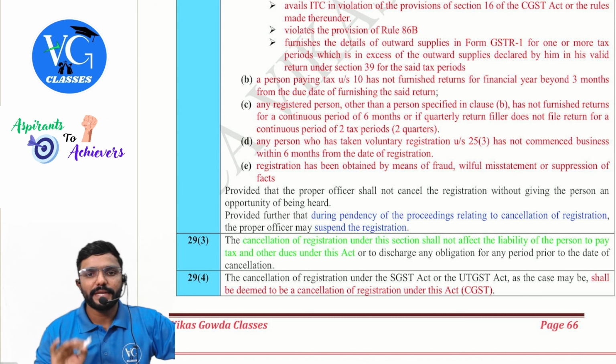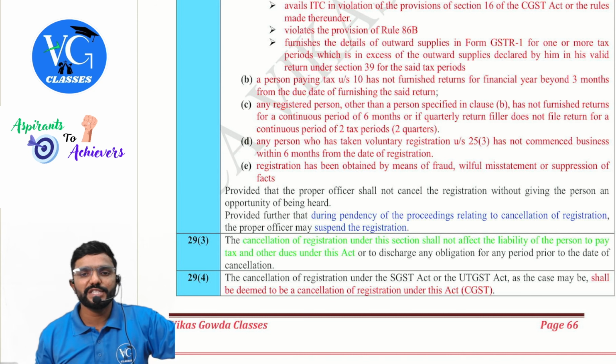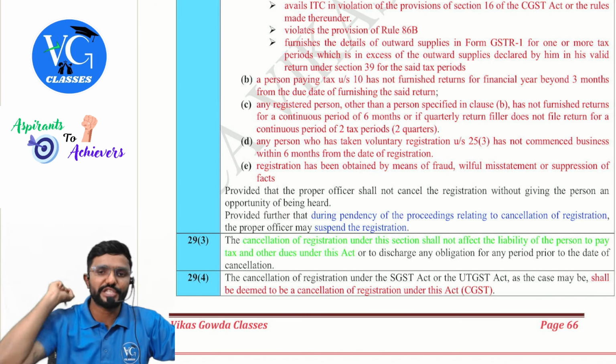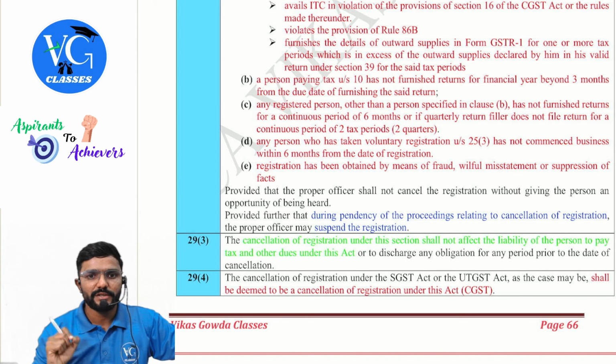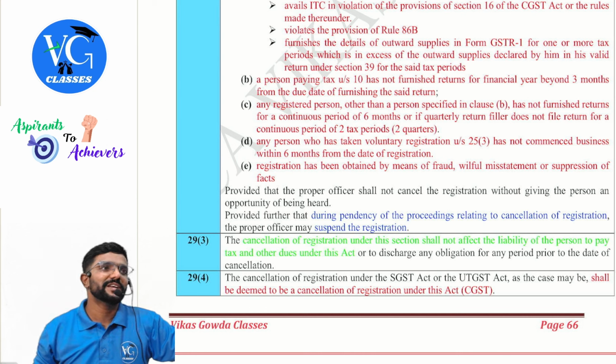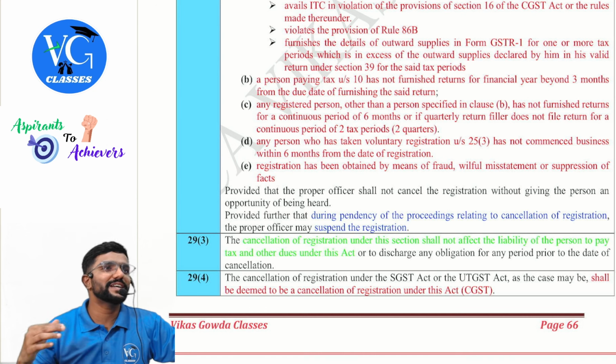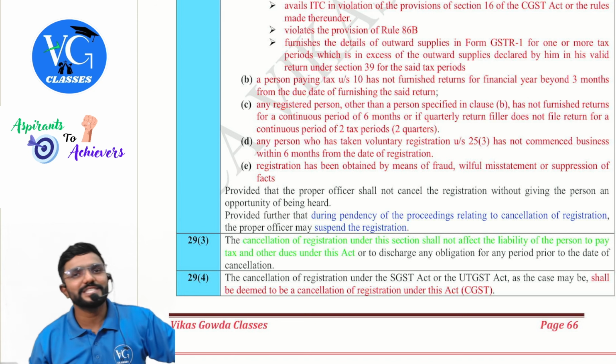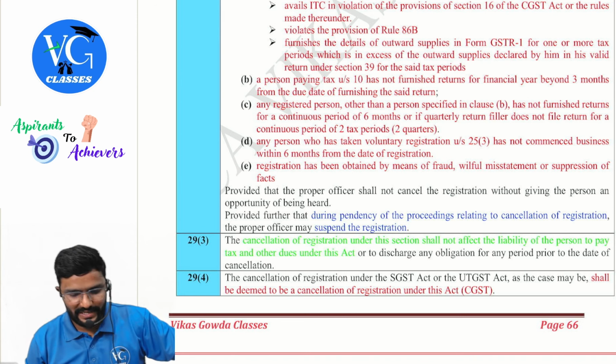Next, D. Any person who has taken voluntary registration under Section 25, subsection 3 has not commenced the business within 6 months from the date of registration. Next, registration has been obtained by means of fraud, willful misstatement, or suppression of facts. That is, in my application for registration, whatever information I have given is all fake, sir. Can registration be cancelled now? Yes, guys.